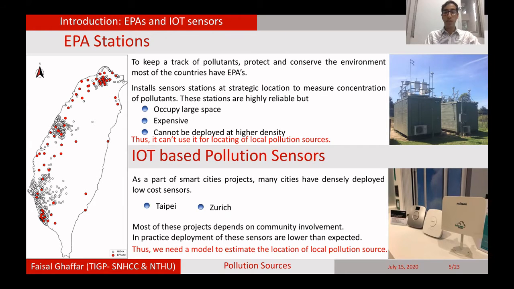So to estimate the local location of a pollution source, we need to make a model based on these sensors so that we can accurately estimate the location of pollution sources.